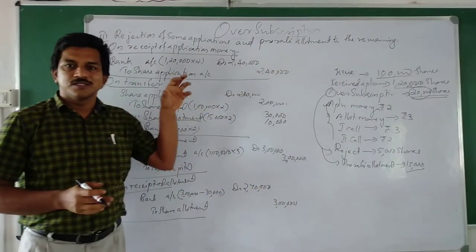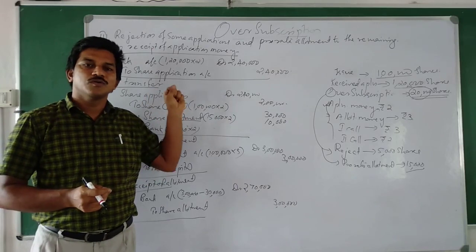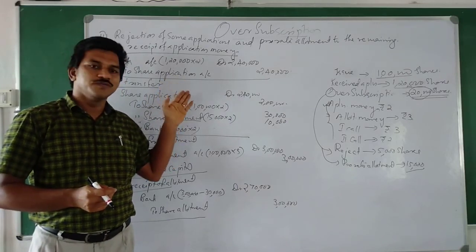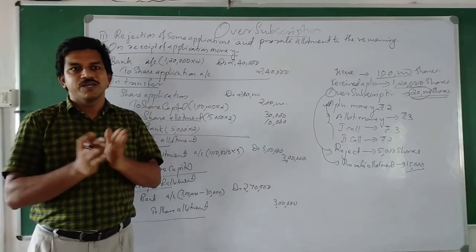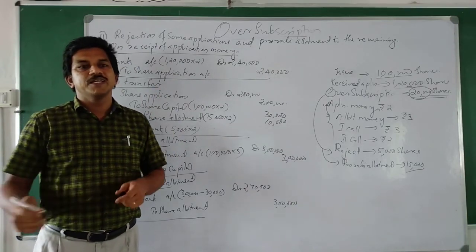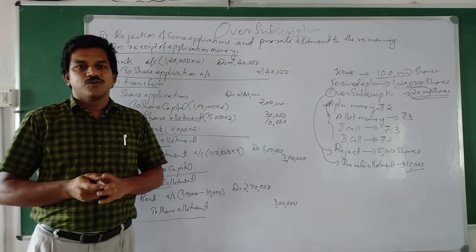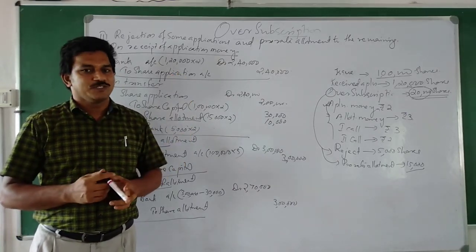Okay? You can refer to your reference books and solve 1 or 2 problems of this type. Okay? Today we have discussed utilization of securities premium and treatment of oversubscription at the time of issue of shares. Okay.